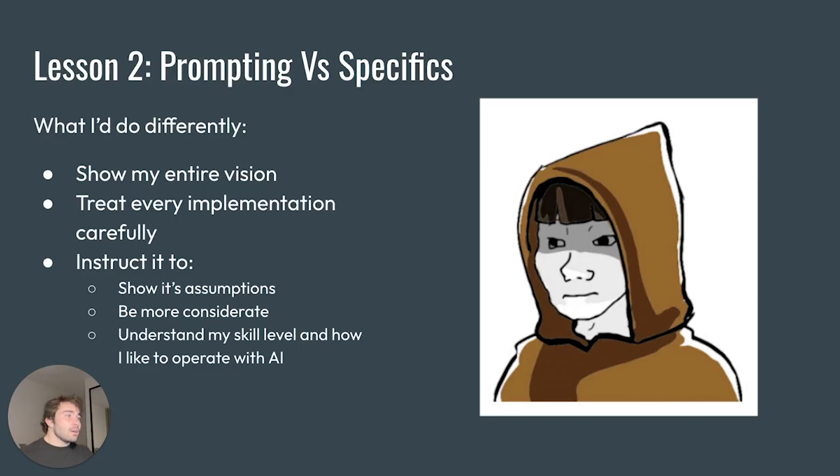Like telling it to show its assumptions, to be more considerate, and to understand my skill level and how I like to operate with AIs. These are different kinds of things where you can get around these bad habits, because they have a lot of bad habits.